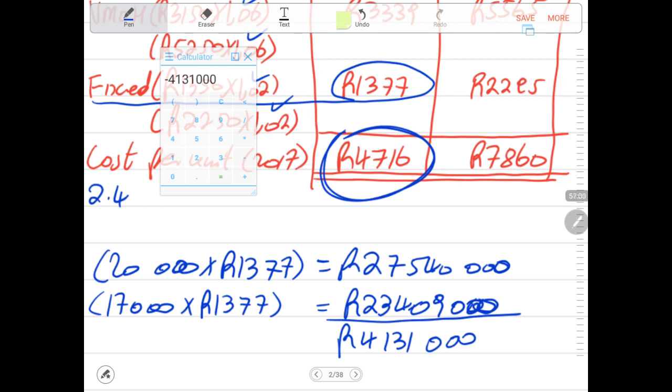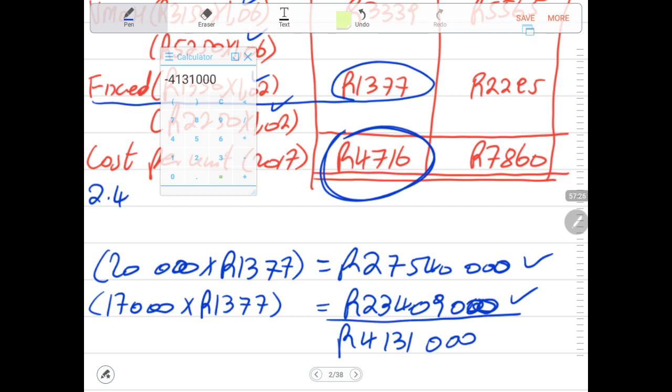Now remember, in our income statement, what do we have? We have this 23,409,000, of which budgeted was 27 million. But in actual fact, we have 23,409,000. So now that is the amount that we need to make an adjustment with.